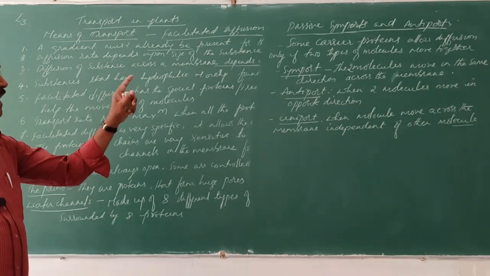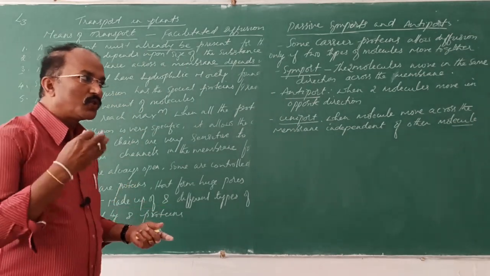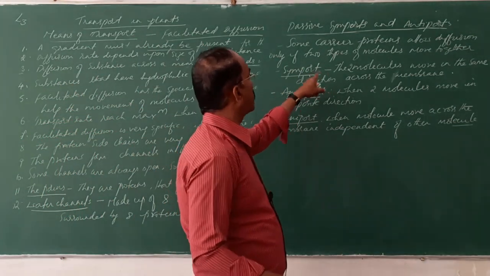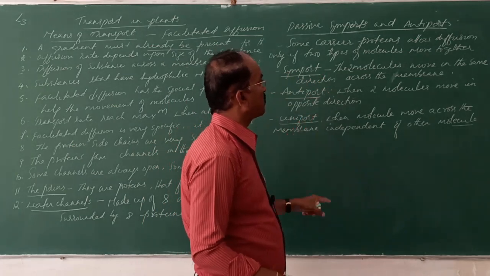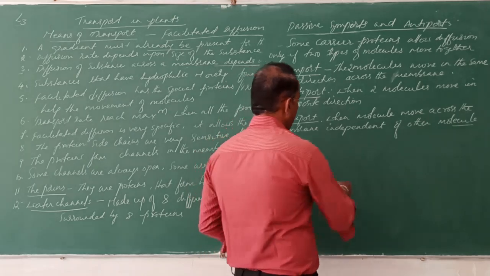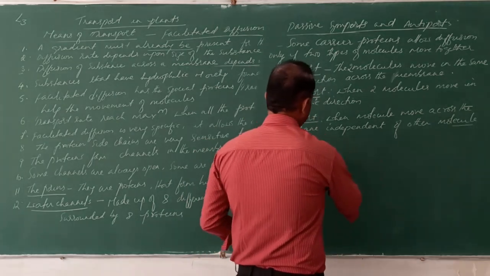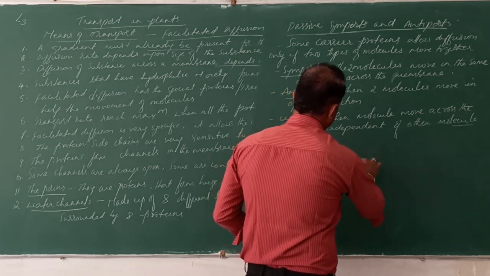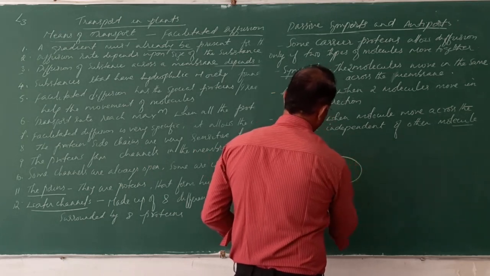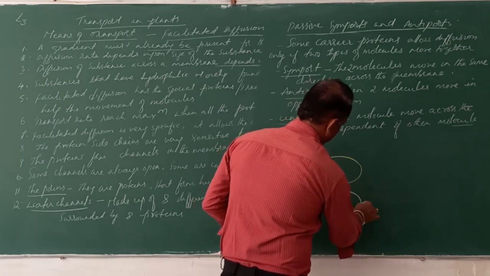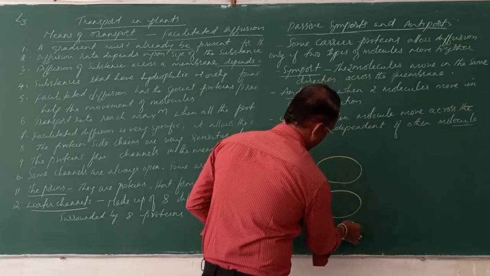See, passively through the carrier protein, but a gradient should be there, and these carrier proteins allow if two types of molecules travel. Let us see with the help of the diagram. Okay, so this is the protein molecule that is present on the plasma membrane.